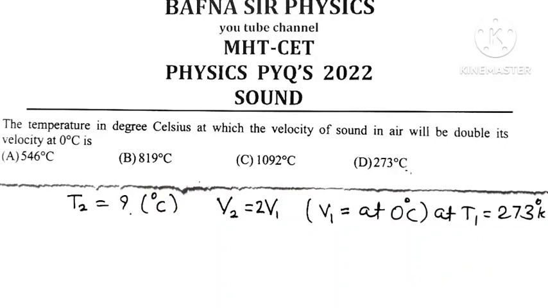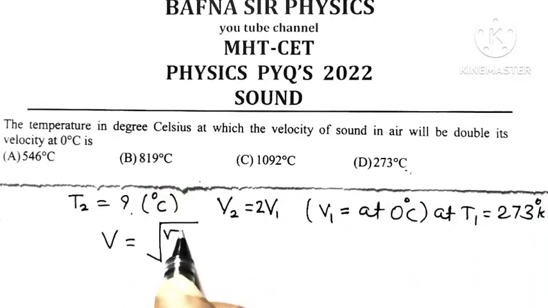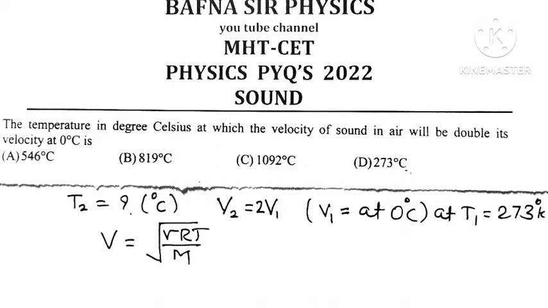We know that the velocity of sound in air is given by the formula V is equal to under root of gamma RT divided by M. It means here gamma, R and M are the same. For a given gas, value of gamma and M is same. R itself is universal gas constant, that is same. So this implies that speed of sound or velocity of sound is directly proportional to under root of temperature.